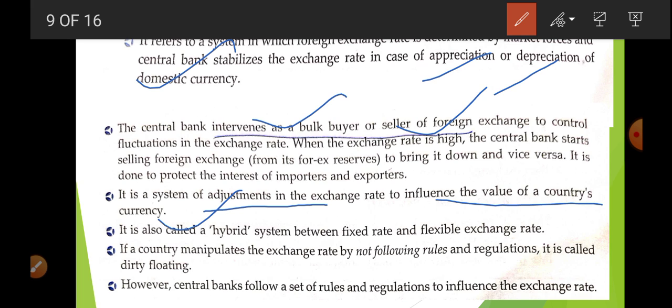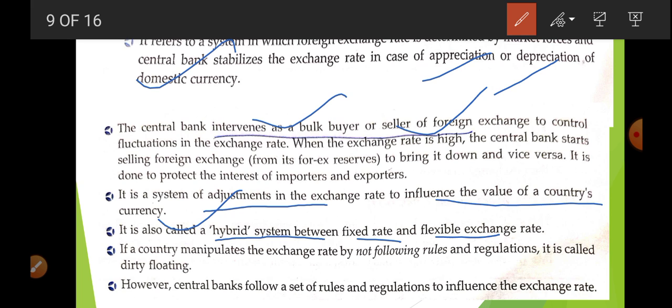It is also known as a hybrid system between fixed and flexible, so it is a mixture of both. It has the characteristics of both: decided by market forces, but when there is too much fall or too much increase in the price of foreign exchange, at that time RBI, or the central bank, is going to come and try to control it.